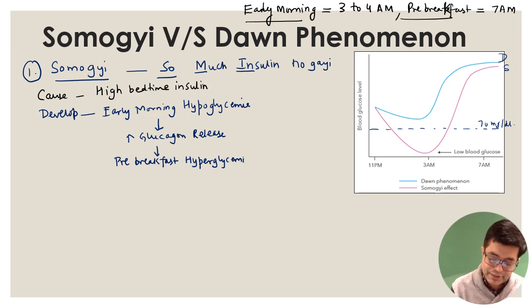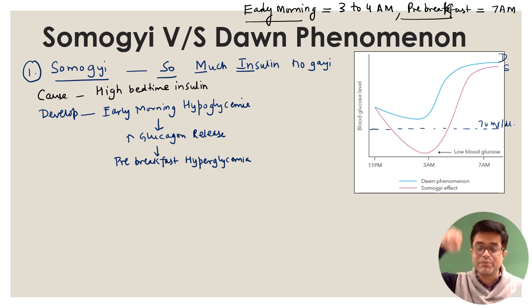Pre-breakfast hyperglycemia. So early morning hypoglycemia leading to increased glucagon release, leading to pre-breakfast hyperglycemia, is called the Somogyi effect. Whenever they show you a photograph or a graph, the image will show a very sharp cut. It will be dipping and then it will be rising again. And the dip will be below 70 milligram per deciliter in the patient.